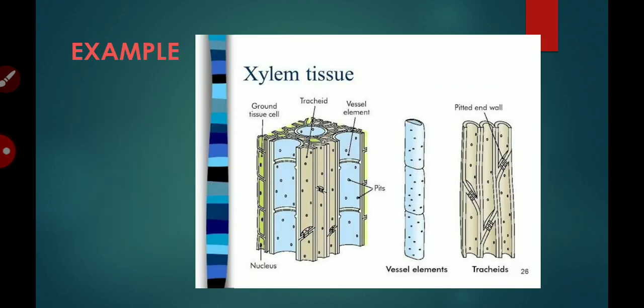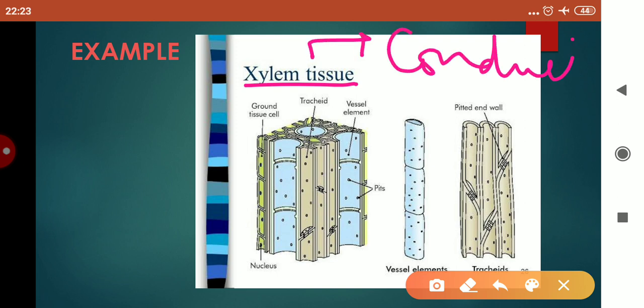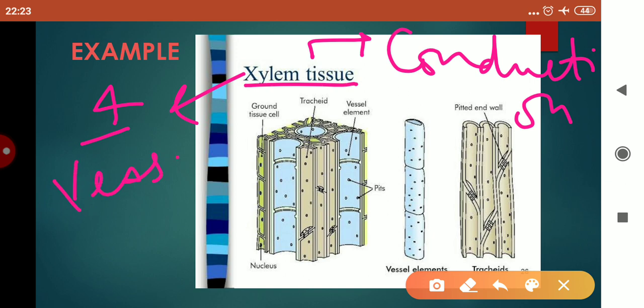Okay children, now I wish to give you an example here of xylem tissue. Now remember children, xylem is a tissue involved in the conduction of water and minerals. Now it has 4 types of cells. If you remember, it is made up of xylem vessels, tracheids, xylem parenchyma and xylem fibers. Among these 4, only xylem parenchyma is living and the remaining are dead.